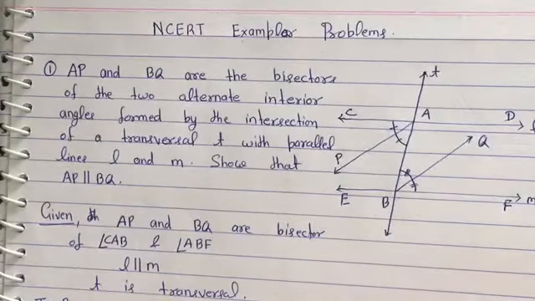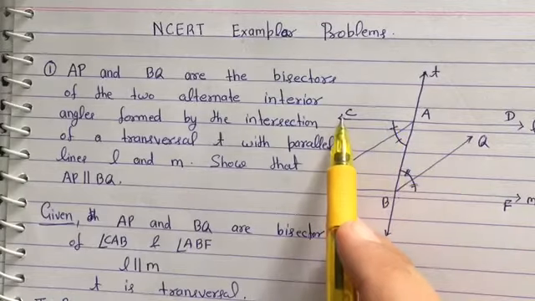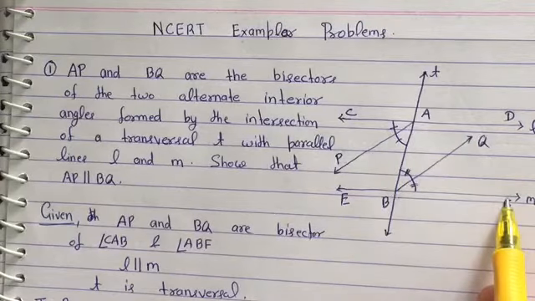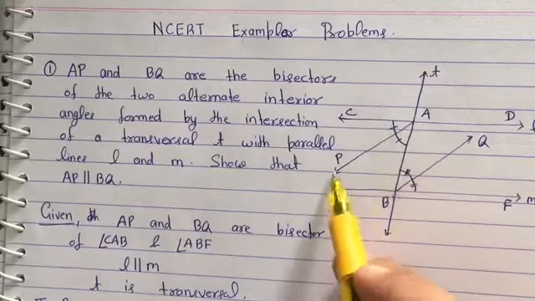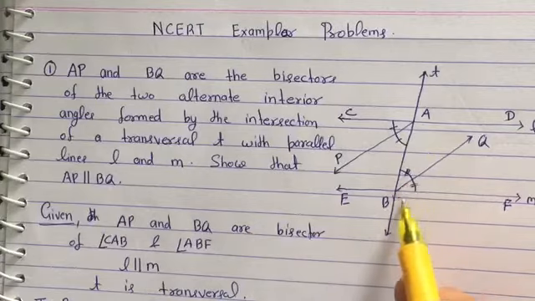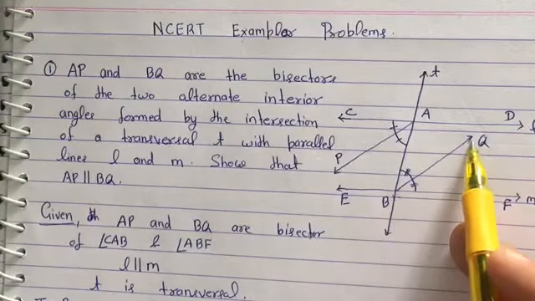Now these two angles are alternate interior angles, angle CAB and angle ABF. Angle CAB is bisected by a line AP, and angle ABF is also bisected by a line BQ.